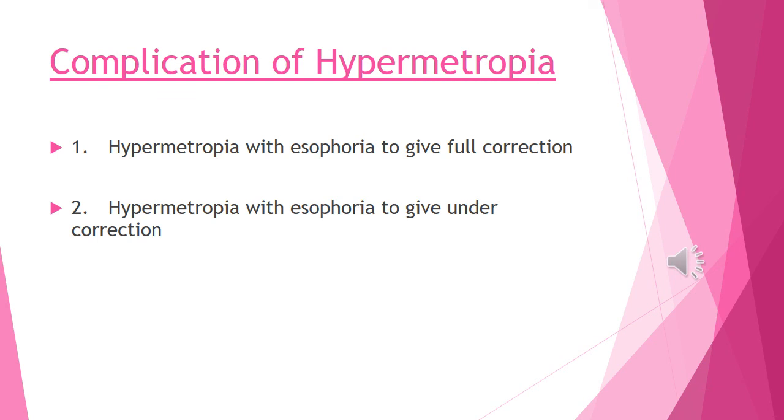Complications of hypermetropia. Complication type 1 is hypermetropia with esophoria, to give full correction. Complication type 2 is hypermetropia with esophoria, to give under correction.